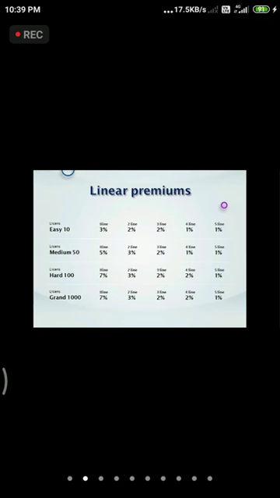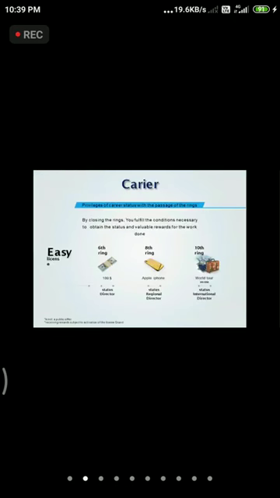In the medium, we are going to get this level income. And whoever completes the medium and comes to the hard, which is of $100, we are going to get the level income, 5 levels. And whoever completes the hard license, which is of 100, and comes to the grand, which is of 1,000, we are going to get this level income. And this is a lifetime income. We can earn a good income from our recruiting.